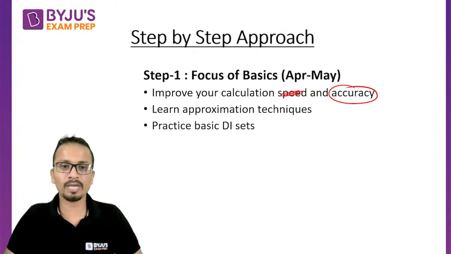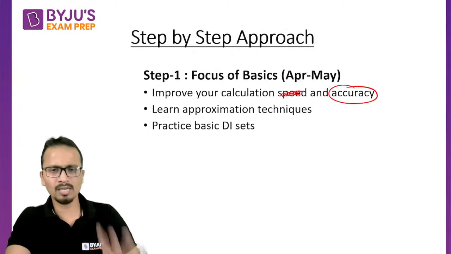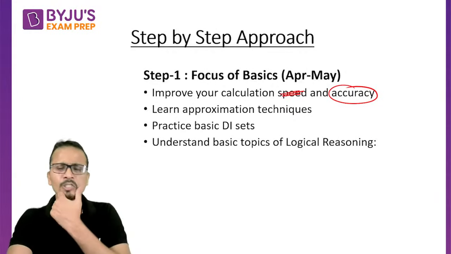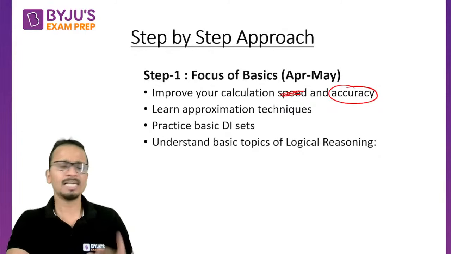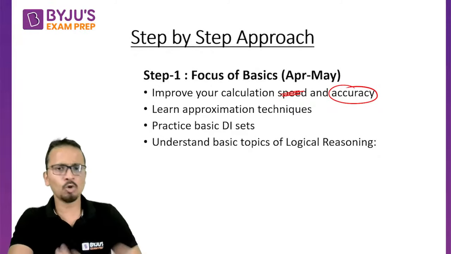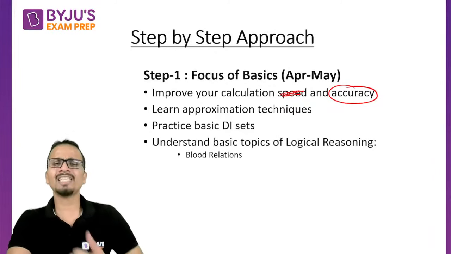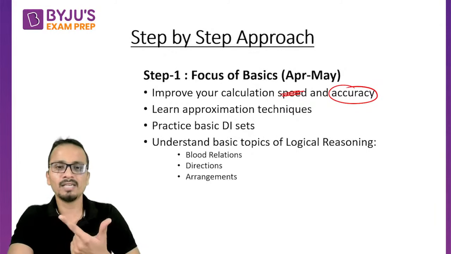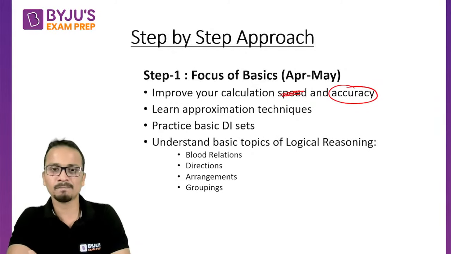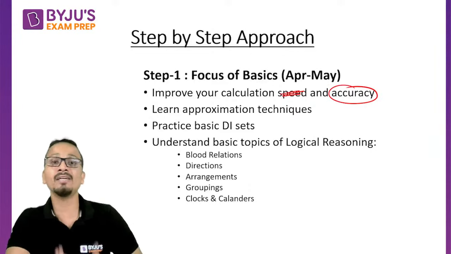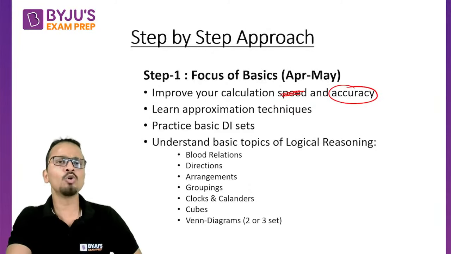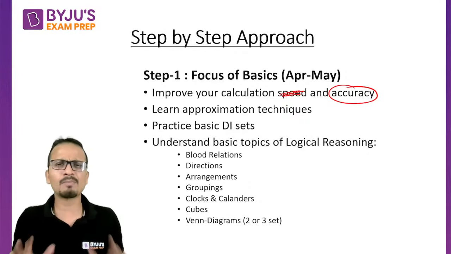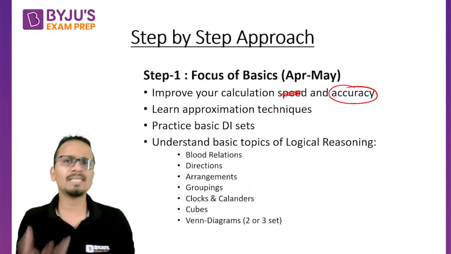All right. So practicing basic DI sets should be started from now onwards. Now if I talk about logical reasoning, understand the basic topics of logical reasoning. Directly CAT level questions पे jump नहीं करना. So basic topics कौन कौन से होने चाहिए? Blood relations, direction sense, then arrangements and groupings, then the basics of clocks and calendars and cubes, and then you can go to the basic level of questions of Venn diagrams, in which you can start practicing questions on 2 set and 3 set Venn diagrams.